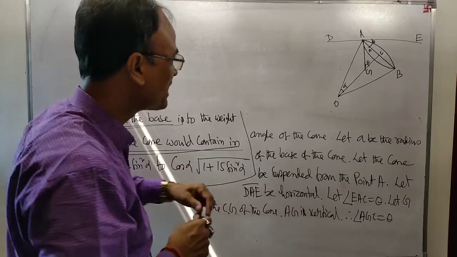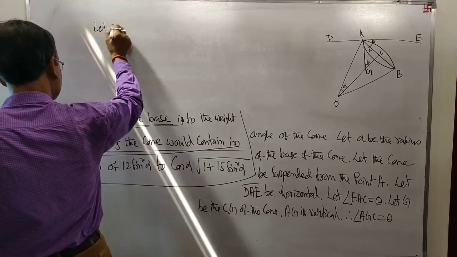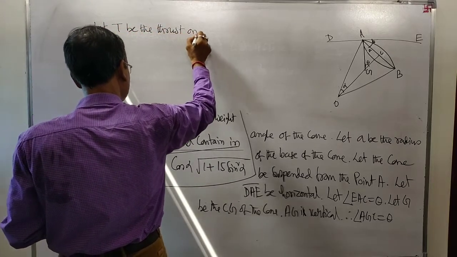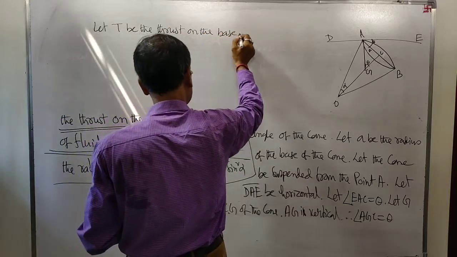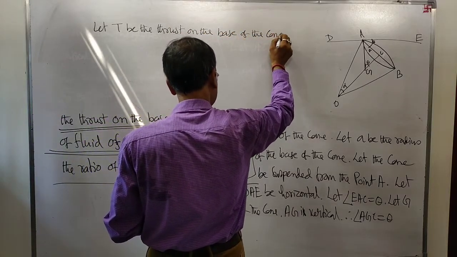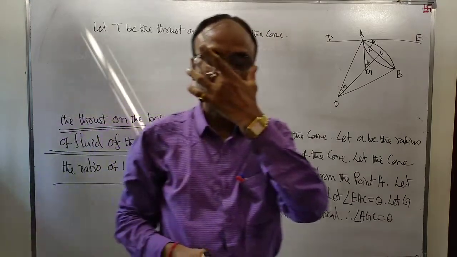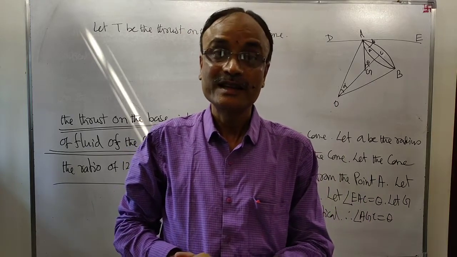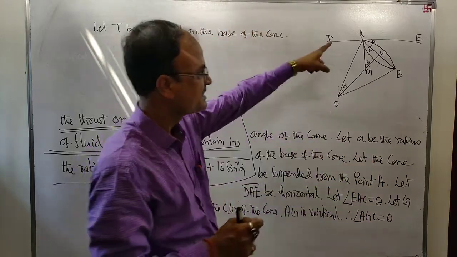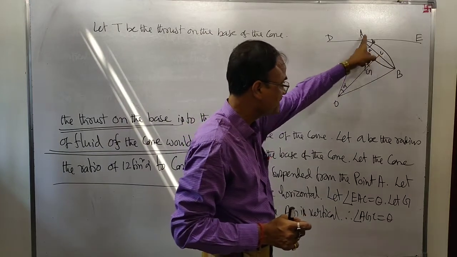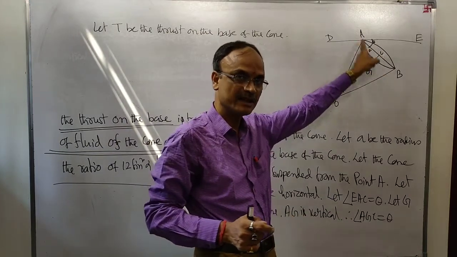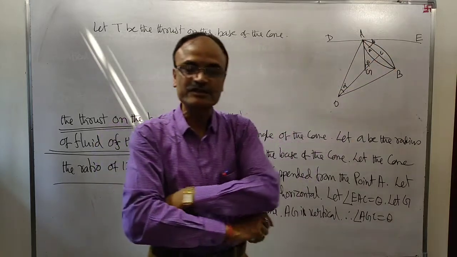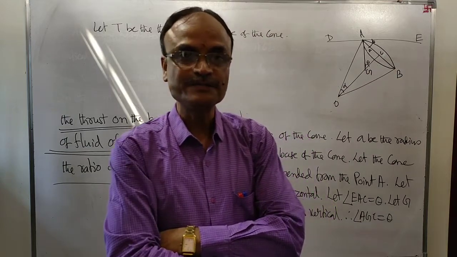Let T be the thrust on the base of the cone. Just remember the theory. C is the center of this circle, and AC is the radius.